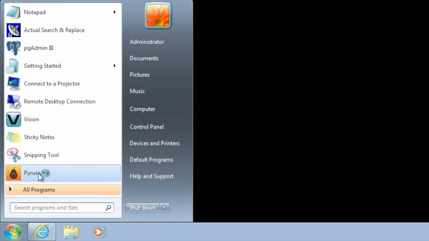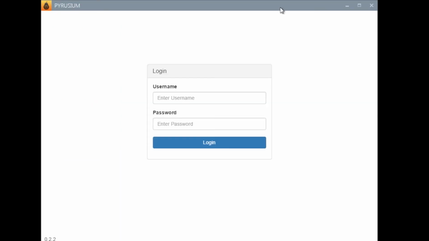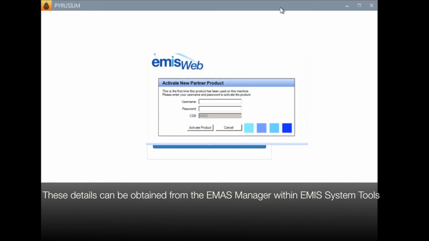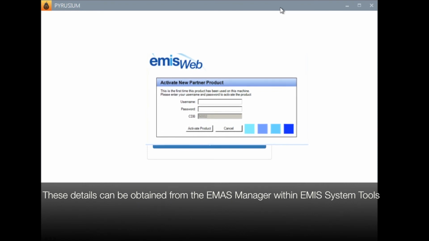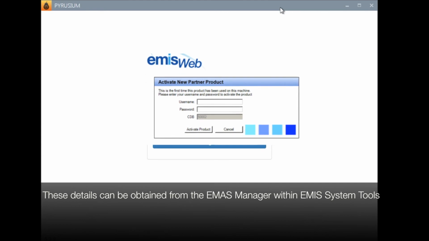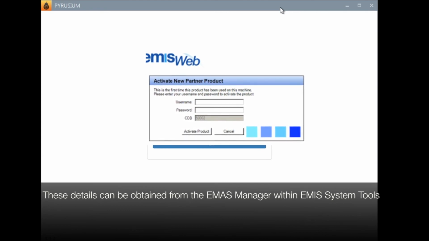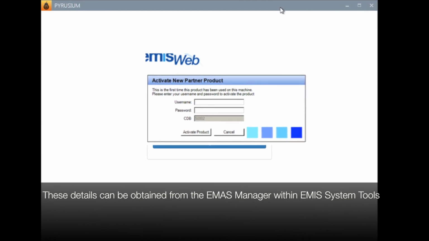Pyrusium will be located on your Start menu and should be opened after you have first opened your clinical system. On first entry, EMIS practices may see a pop-up message to activate the partner product. This requires any valid EMIS username and API password.